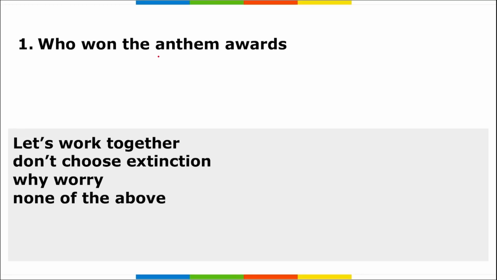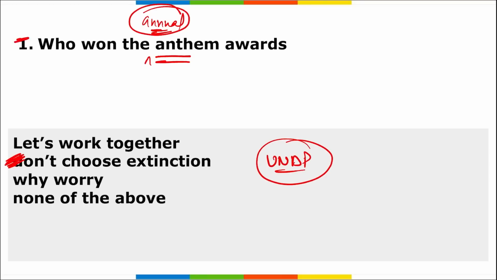Next, who won the Anthem Awards? I repeat, who won the annual Anthem Awards? All right, remember it is direct. So who won it? It was your Don't Choose Extinction. This is the United Nations Development Programme's campaign, Don't Choose Extinction. All right, where is the headquarter of UNDP? It is in New York, USA.